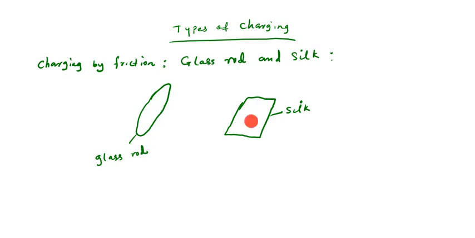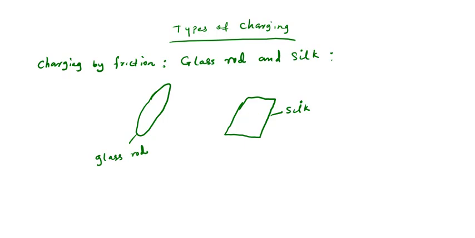Is that understood now? It's going to move to this silk. And the total number of electrons that this glass rod lost will be equal to the total number of electrons gained by this silk, according to the law of conservation of charge. So when that happens, this glass rod will become positively charged and this silk will become negatively charged. Let us illustrate that.